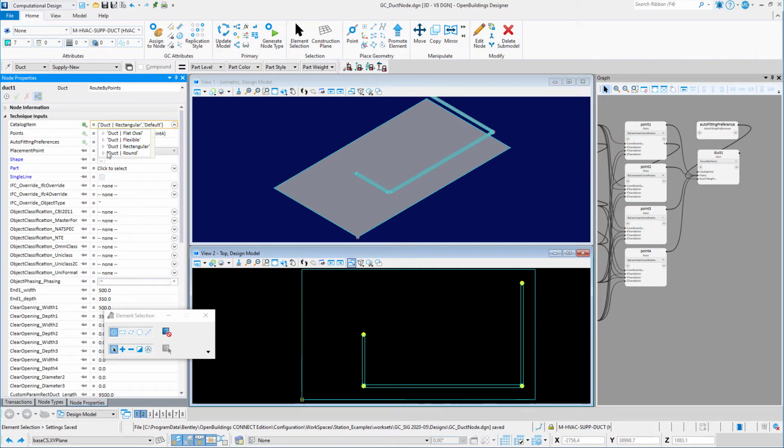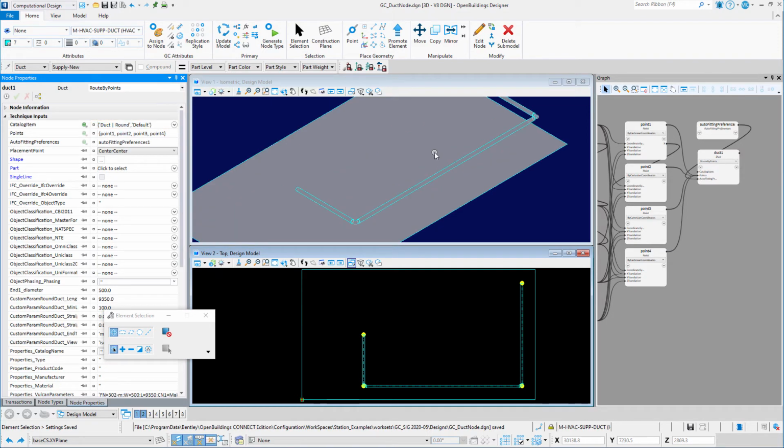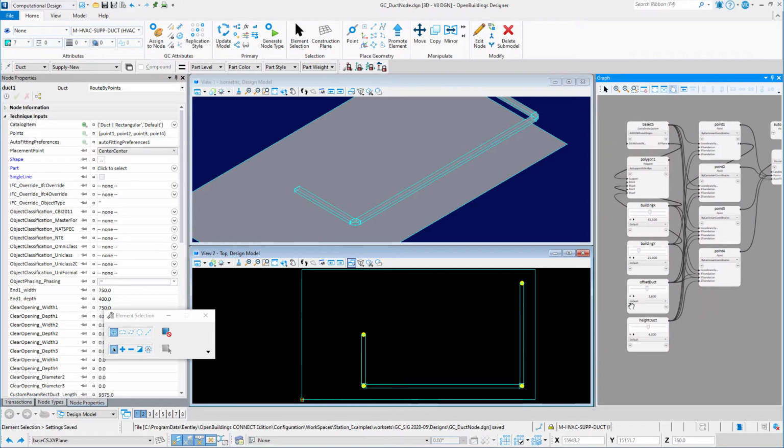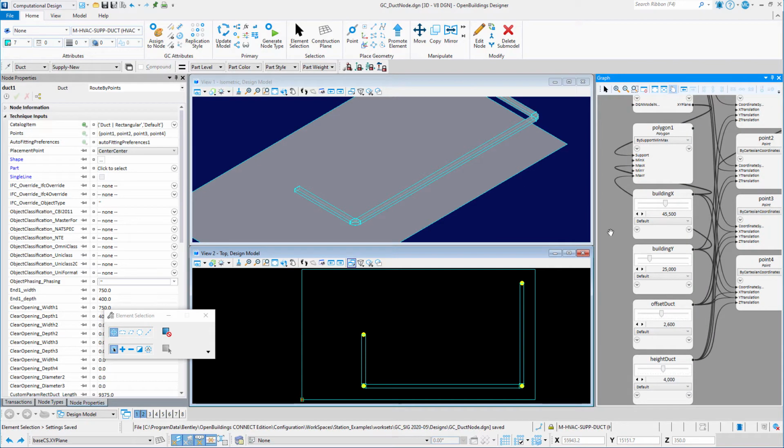For instance, I could change the catalog item to a round duct, and then back to a rectangular duct, and then change the size of the duct. And now, when I change the footprint of the floor plate, the ductwork is modified to match.